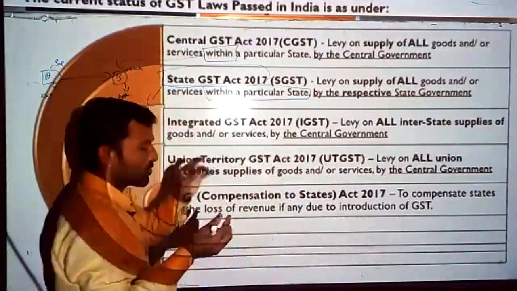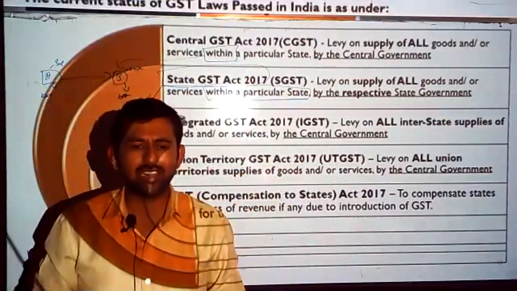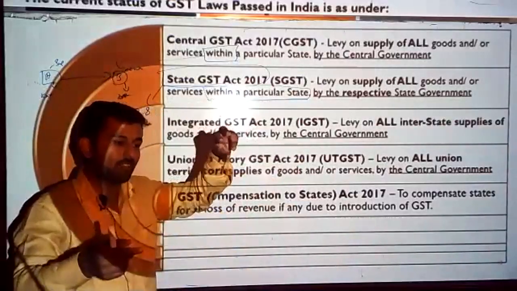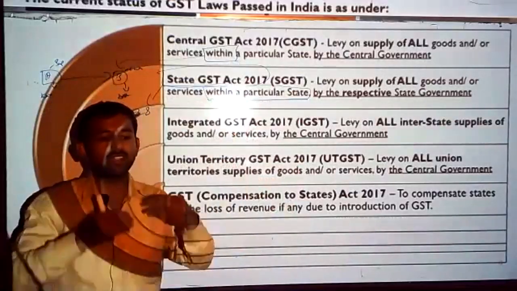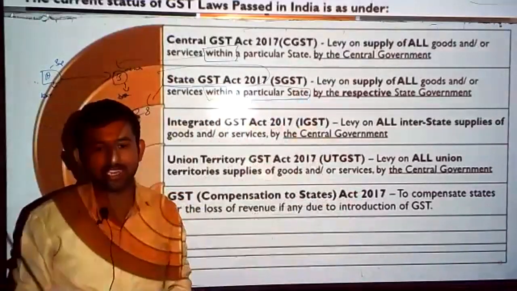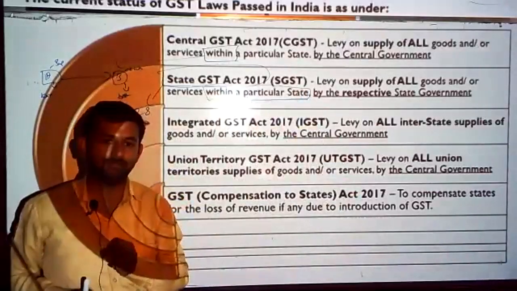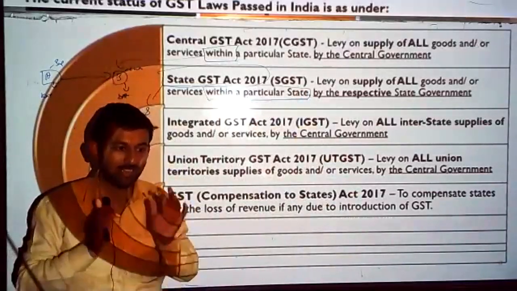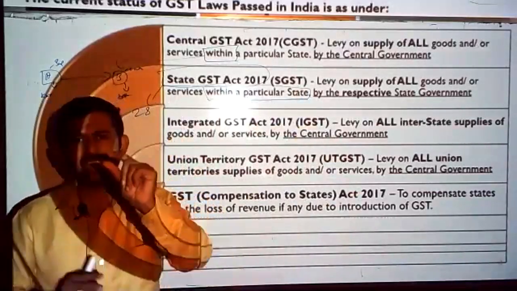Second, the state government also needs revenue. If the sale is happening locally in my state and I get no revenue, how would that work? So okay, I will give power to you also. When the central government levies the CGST, at the same time you also collect taxes on the supply of goods or services taking place within the same state. On that transaction you can also collect the tax in the name of SGST. Getting the point? That's why whenever you purchase any goods, you will see two taxes: CGST and SGST.